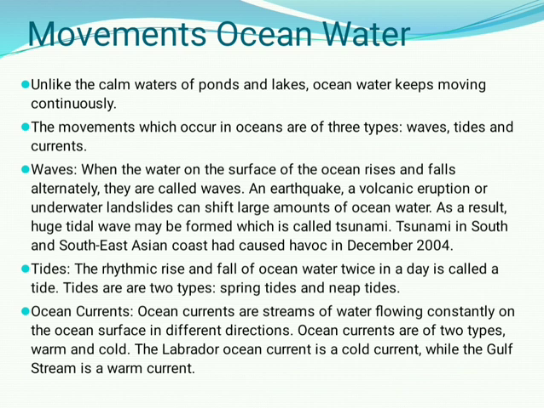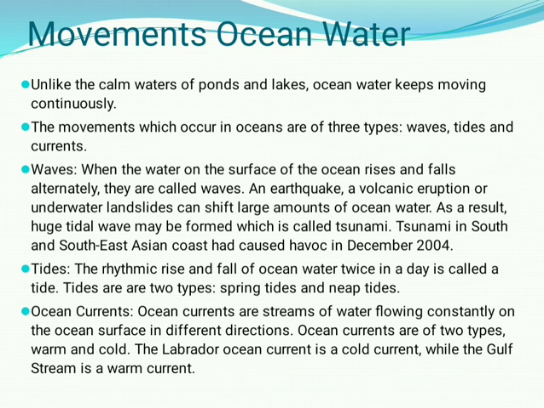The next topic we want to discuss is ocean circulation, the movement of ocean water. Unlike the calm water of a pond or lake, ocean water keeps moving continuously. We know that in the case of a pond, the water is constant and not moving. But in the ocean, the water is continuously moving.